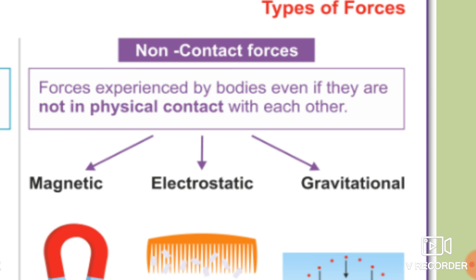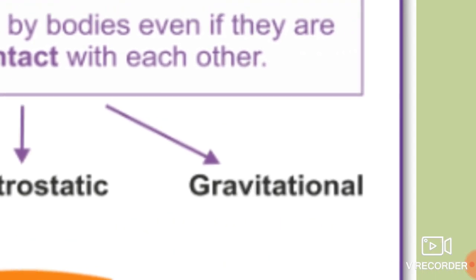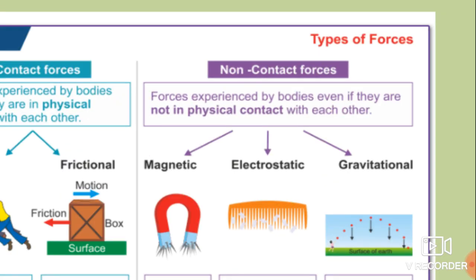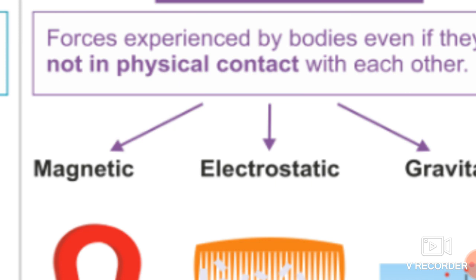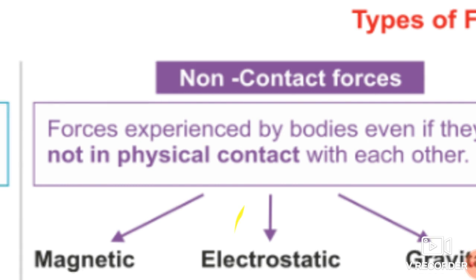Okay students? So there are mainly three types of non-contact forces. What are these? See over here: magnetic forces, electrostatic forces and gravitational forces. So these three are the types of non-contact forces. Okay students, now let us see one by one, just revise it.